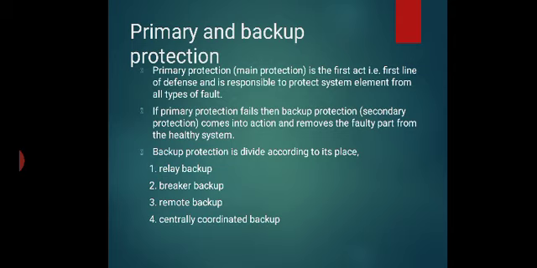Backup protection classification is relay backup, breaker backup, remote backup, and centrally coordinated backup. Okay. So protection is required, but when the first protection, meaning main protection, is not working, then secondary protection, meaning backup protection, runs. Okay. So protection is very important because costly equipment and costly protection are provided in the system. So primary as well as backup protection is most important in a power system.